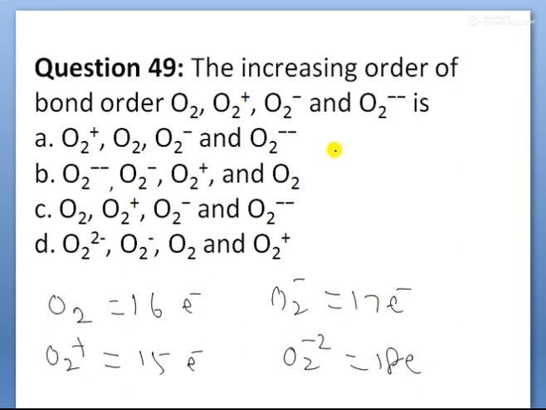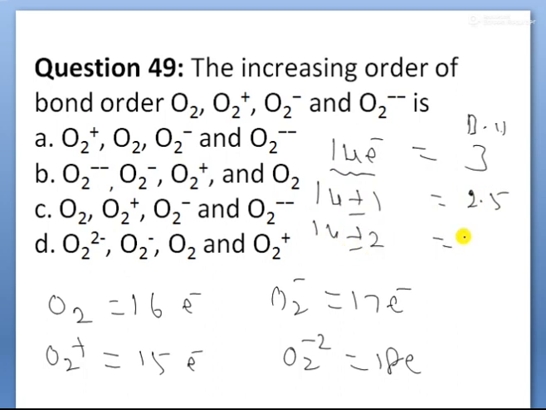Just very simple, children. If 14 electrons are present, the bond order should be taken as 3. That is, for example, the nitrogen molecule: 14 electrons, bond order is 3. Next, 14 plus or minus 1, the bond order is 2.5. 14 plus or minus 2, bond order is 2. 14 plus or minus 3, bond order is 1.5. 14 plus or minus 4, bond order is 1. So for every plus or minus 1, the bond order reduces by 0.5, children.